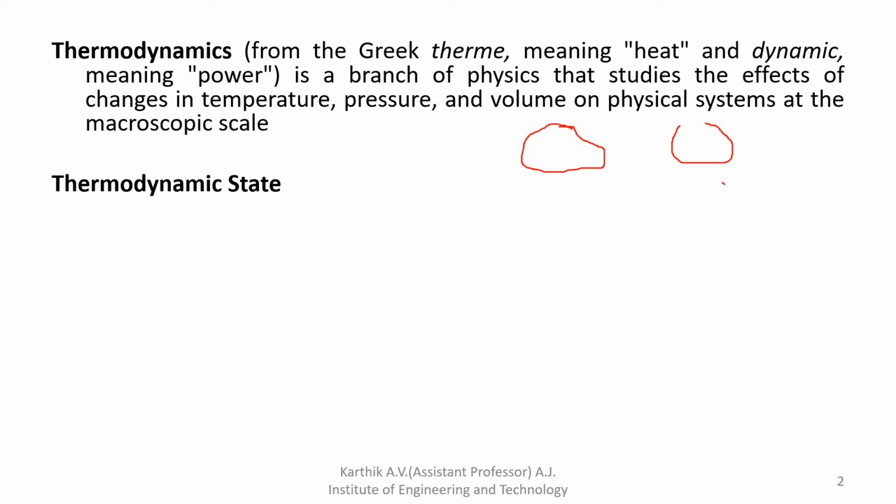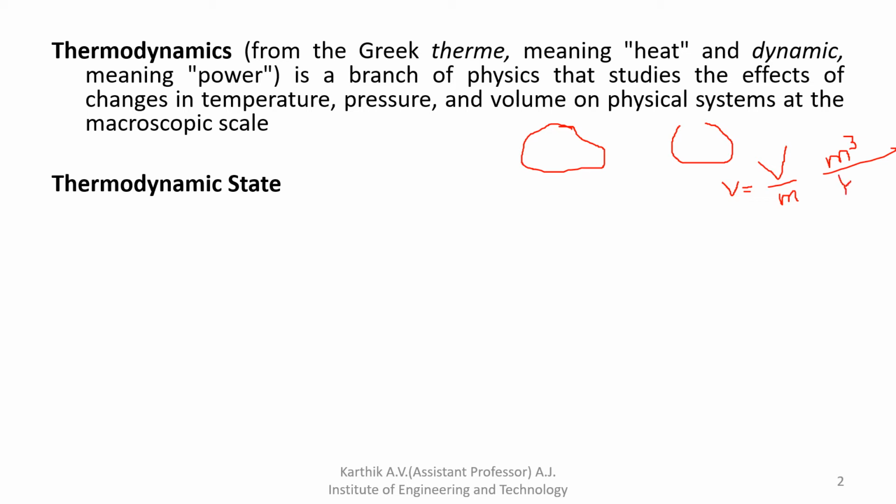The specific volume is denoted by small v. Small v is equal to capital V divided by mass. So specific volume, small v, is the ratio of actual volume divided by mass. What is the unit of specific volume then? The actual unit of volume is meter cube, and the mass unit is kg.